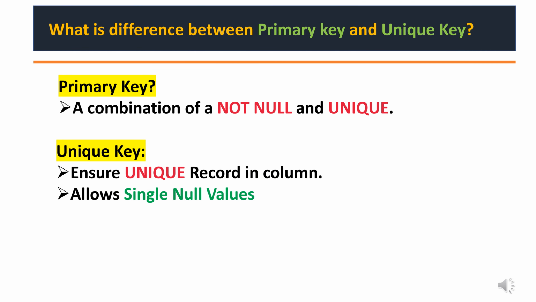Let's go to the first question. We will start with the basics. What is the difference between primary key and unique key? A primary key is a unique identifier for each record in a table, and it ensures data integrity and enforces data uniqueness. A unique key also ensures data uniqueness, but it allows one null value, which means you can have one exception in your data. Remember here, both can be used for uniqueness of data, but a primary key cannot be null and a unique key can be null. That is the most important part to answer in interviews.